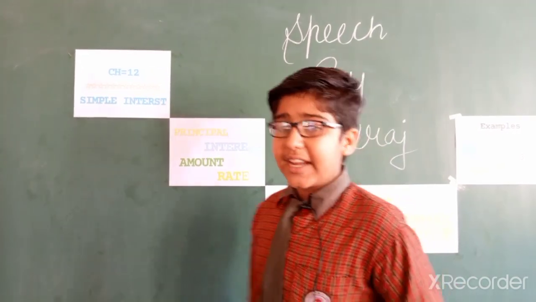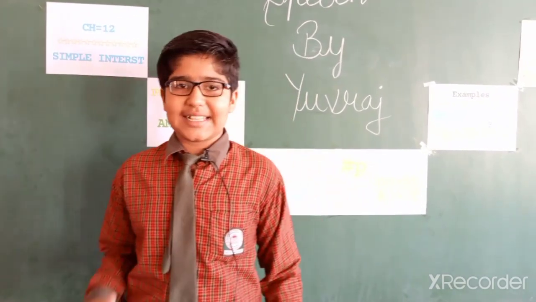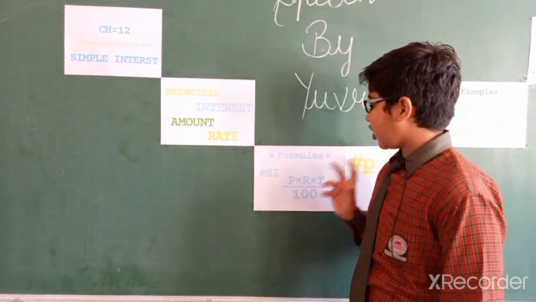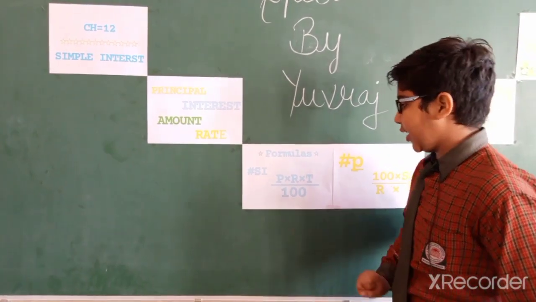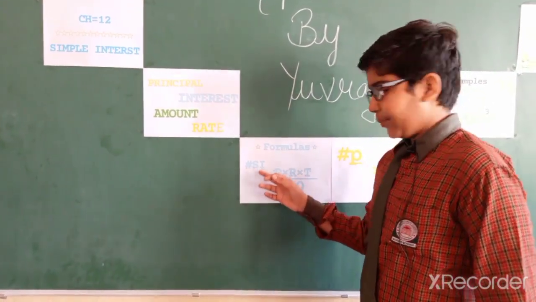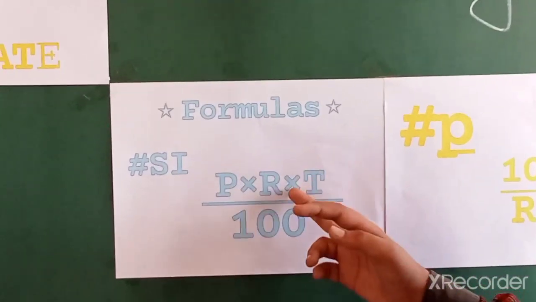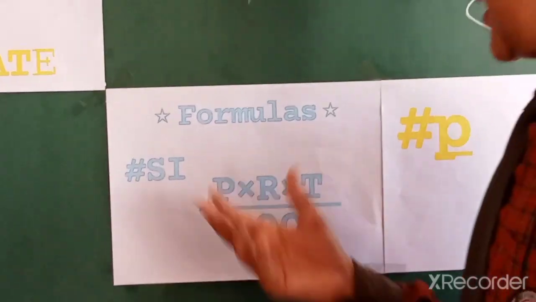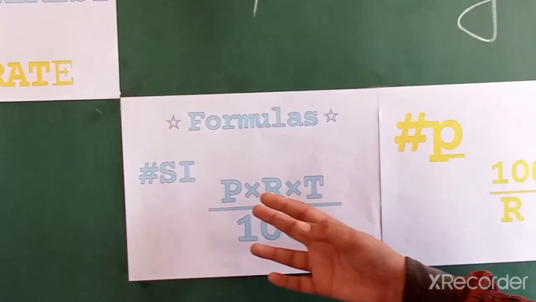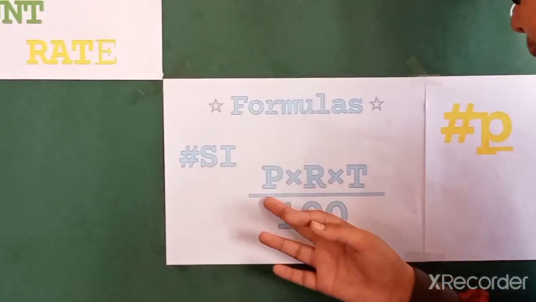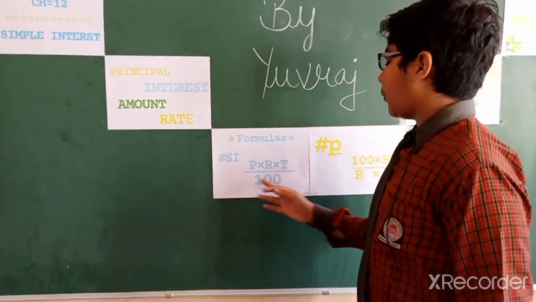Rate: the interest on rupees 100 for a year is known as rate percent per annum. Friends, there are very important formulas in this chapter, and you have to know about them. SI means simple interest, P means principal, R means rate, T means time. The simple interest formula is principal multiplied by rate multiplied by time, upon 100. I repeat: principal multiply rate multiply time upon 100.